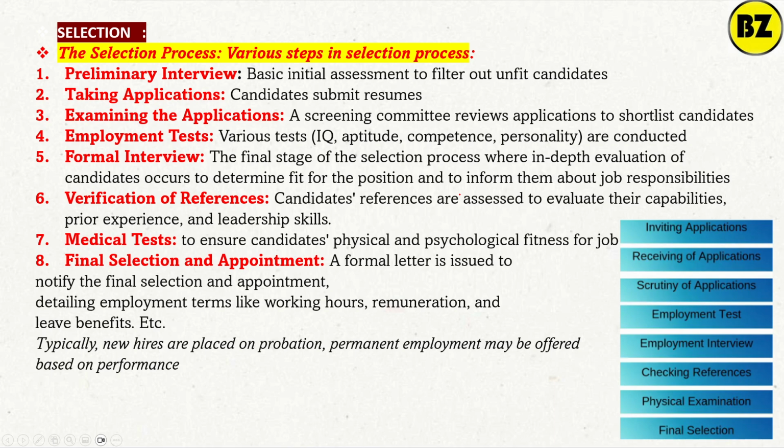What is the selection process? Various steps are involved in the selection process. That is very easy. See, the preliminary interview: a basic initial assessment to filter out unfit candidates, right? Then taking applications means the candidate will submit resumes. Then examining the applications means the screening, right? The screening committee will review the applications and shortlist the candidates.